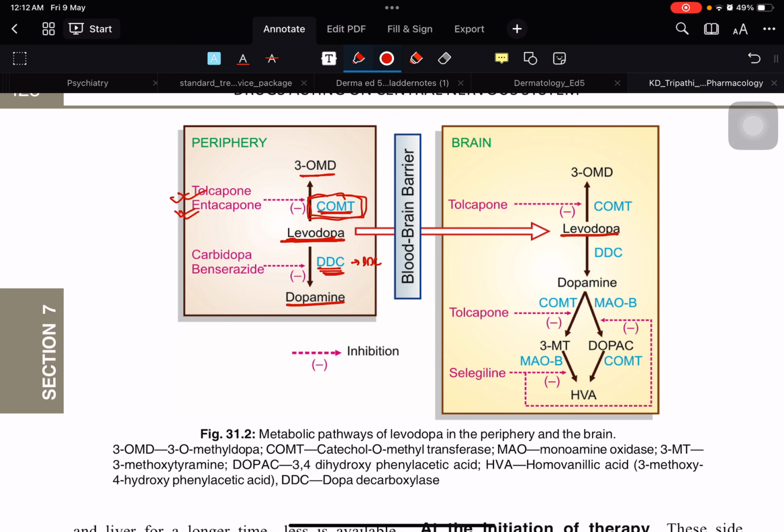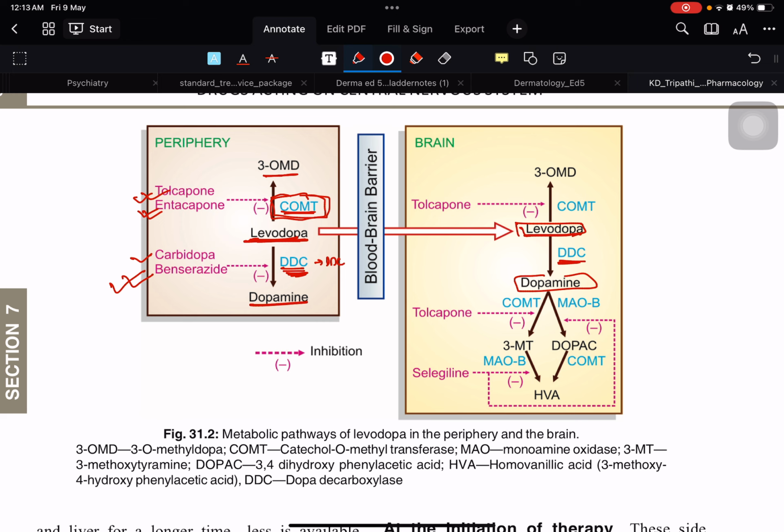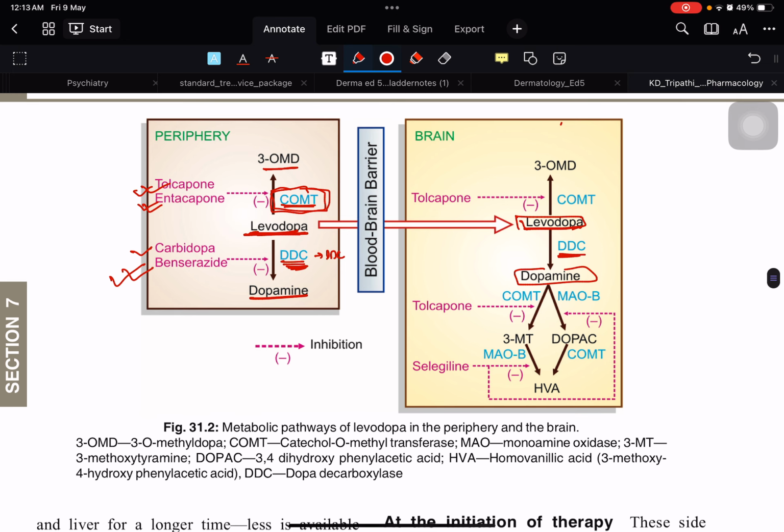Now you need to remember that inside the blood-brain barrier, levodopa is there, and this levodopa will be converted into dopamine by the help of dopa decarboxylase. But a peripheral dopa decarboxylase inhibitor is needed as a treatment, like carbidopa and benserazide. Centrally, it's not inhibited. Like in the brain, it's not inhibited. Now COMT inhibitor is tolcapone.